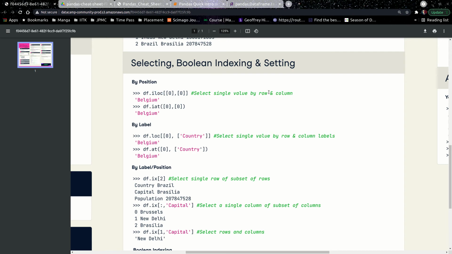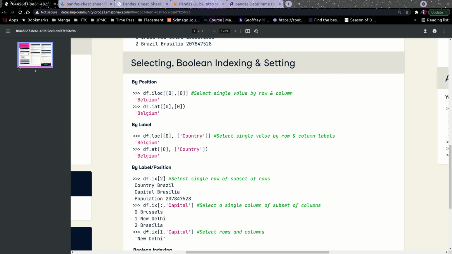This is a single value by row and column. That is simple i comma j, right? Here i means the row number and j means the column number. So iat or iloc are basically by position, i j, right? Now loc is by label. Many times when we are accessing some element, we know the row of it. Let's say we are running a loop over the data frame, so we know that we have an i which will vary over all the rows of the data frame, but we don't know the specific index for this label, like that country. I don't know the index for this, right?